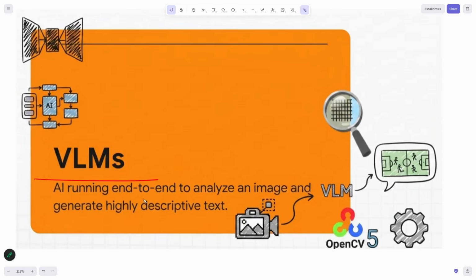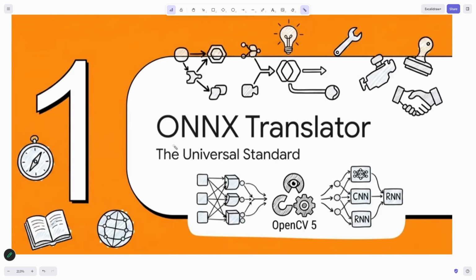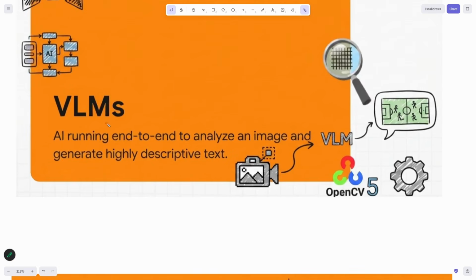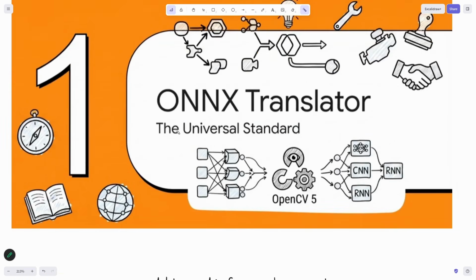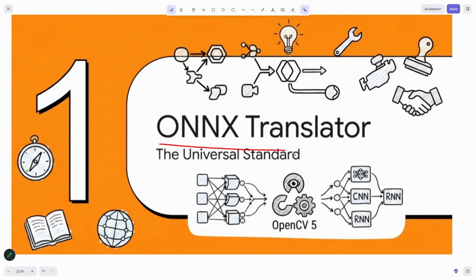So we know about vision language models. AI is running end to end to analyze images. You feed an image to ChatGPT and it is going to give you all the answers in the world. So the first thing OpenCV added was the ONNX translator. Earlier, these kinds of models were not running on OpenCV 4 because it did not have proper compatibility with ONNX. So the first thing they did was update their engine, and the first update they brought in was ONNX support.